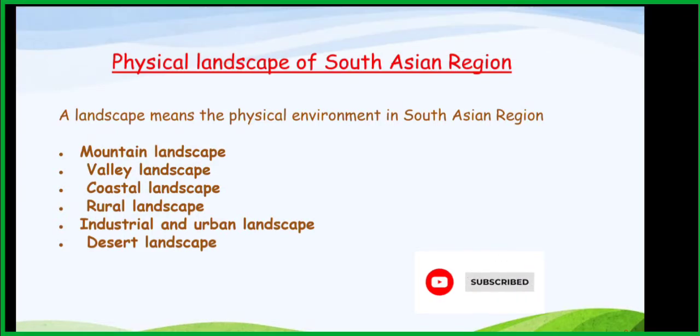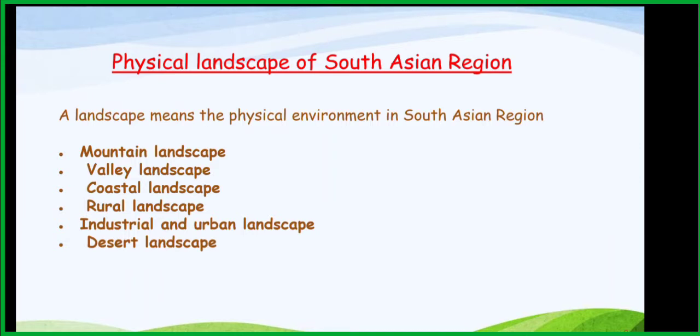So, today we are going to discuss the physical landscape of the South Asian region. Last week I explained the meaning of the physical landscape. Can anybody remember what a physical landscape is? Before starting this session, I also told you about the physical landscape.